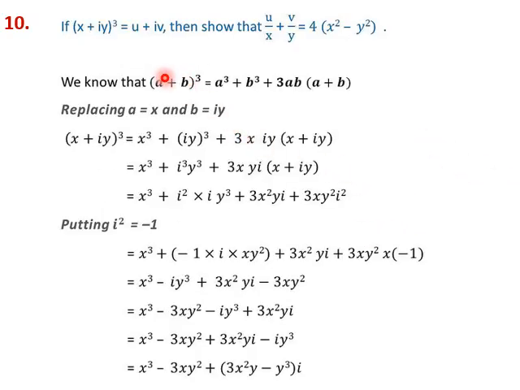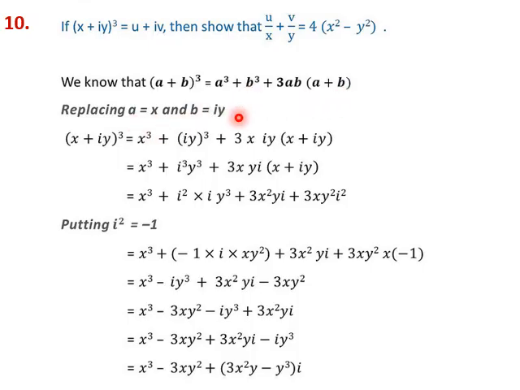In this problem, we need to show that u by x plus v by y is equal to 4 into x square minus y square, where x plus iy the whole cube is equal to u plus iv. What we will do in this problem, we will simplify this expression and then compare with u plus iv. So on the left hand side we will get a complex number, and on the right hand side also one complex number is there. So real and imaginary parts we will equate. So a plus b the whole cube is a cube plus b cube plus 3ab into a plus b.